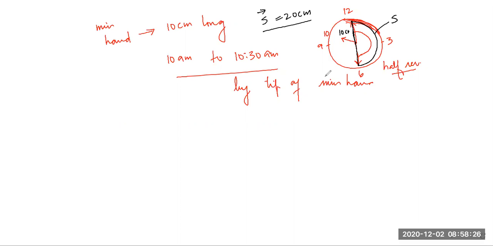What will be the distance traveled? Yes, anyone? Very simple, yaar.